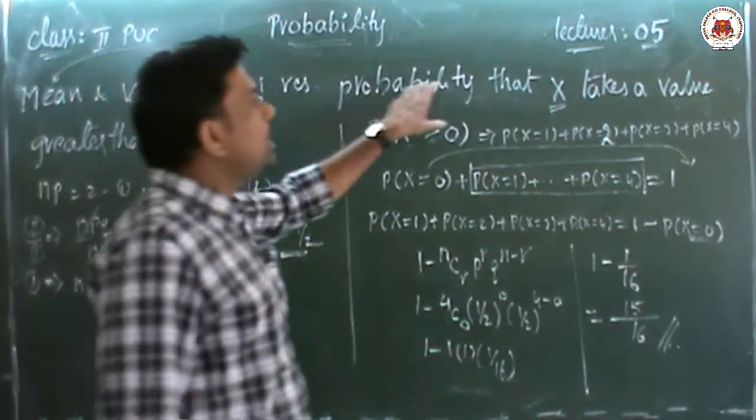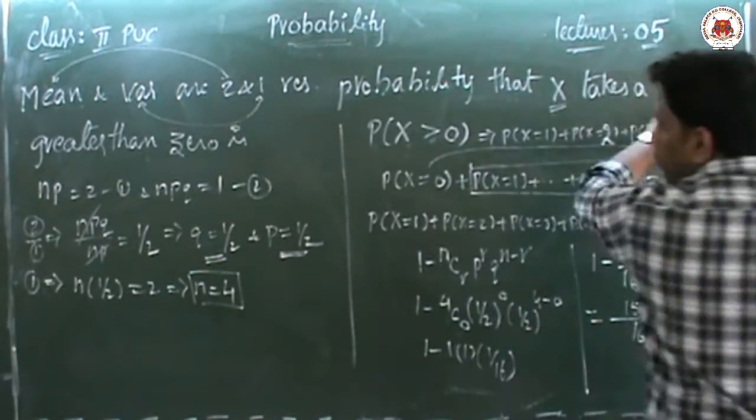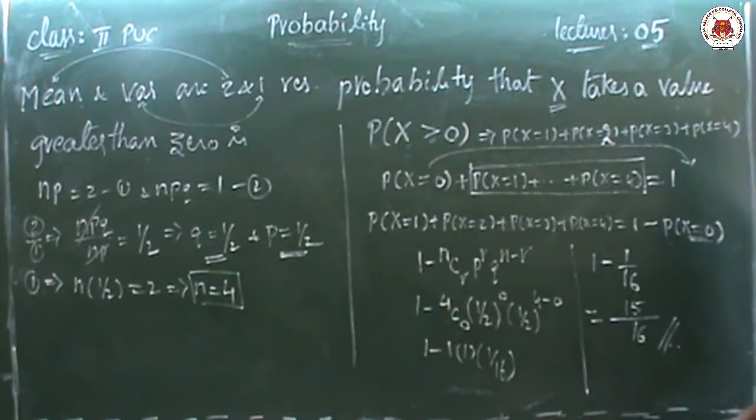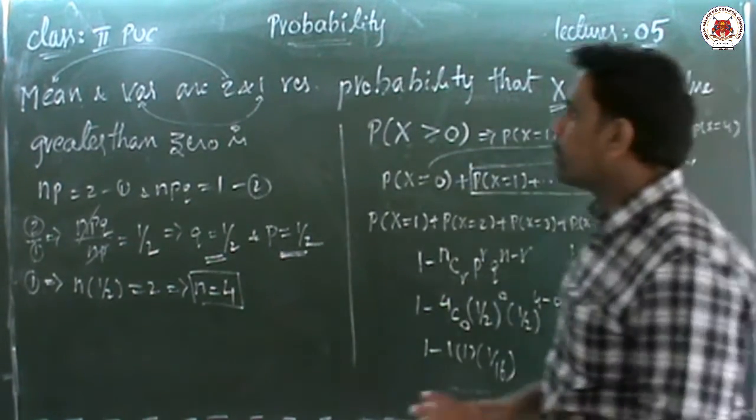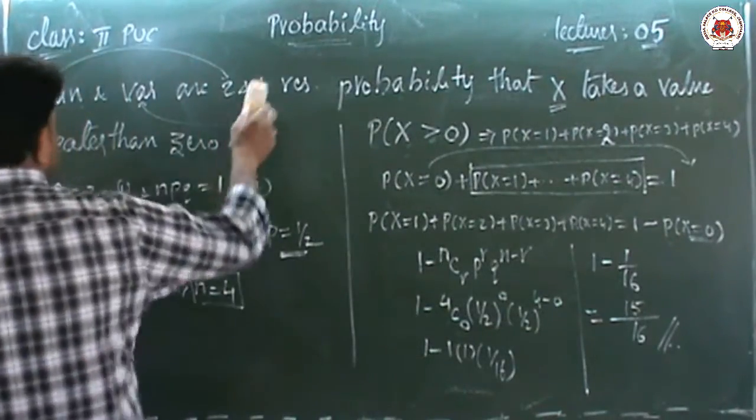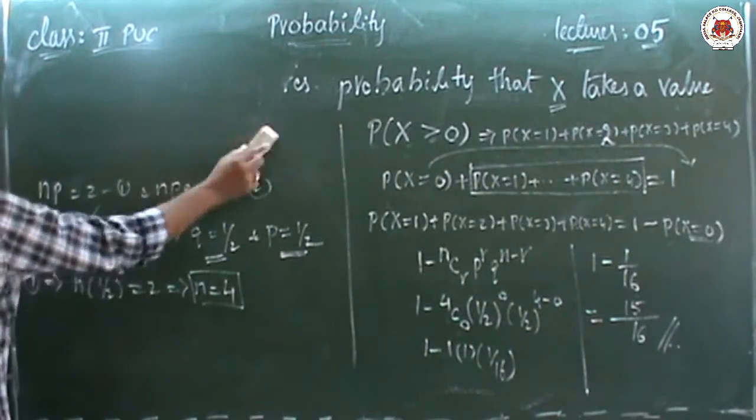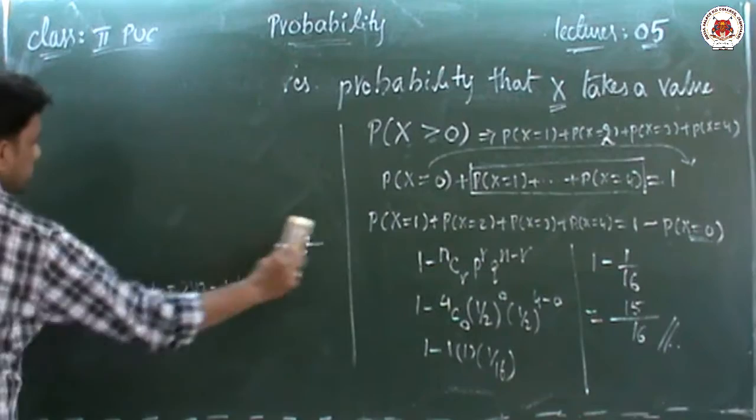He asked the probability that x takes a value greater than 0. The answer is 15 by 16. This is a 2008 JEE Mains exam question. Very important question, asked many times in JEE Mains. Now we will go to the next question.